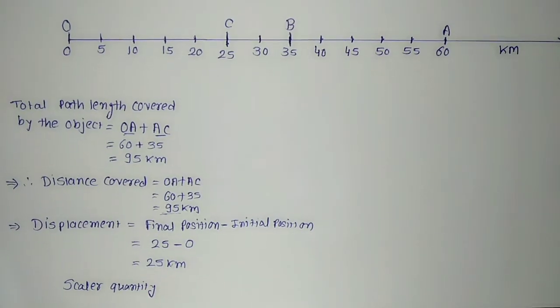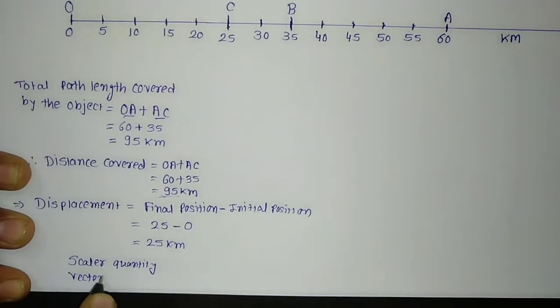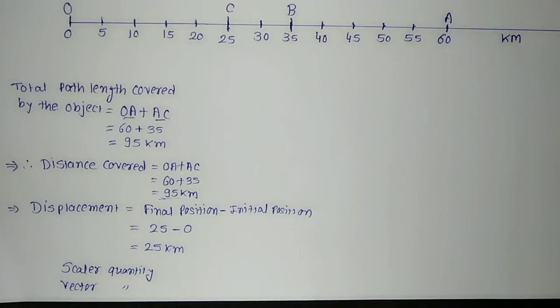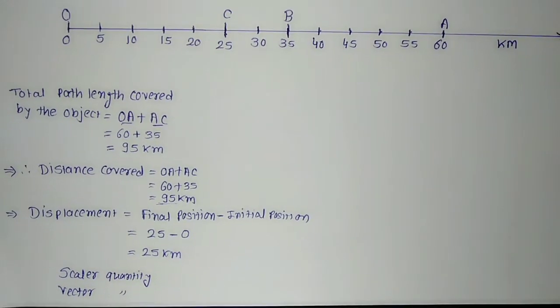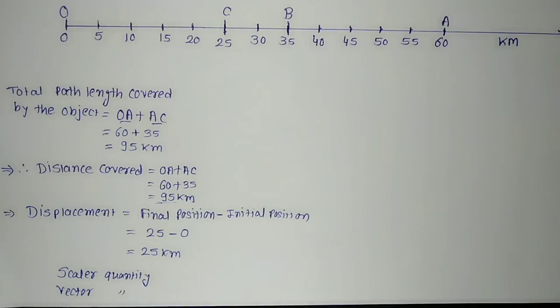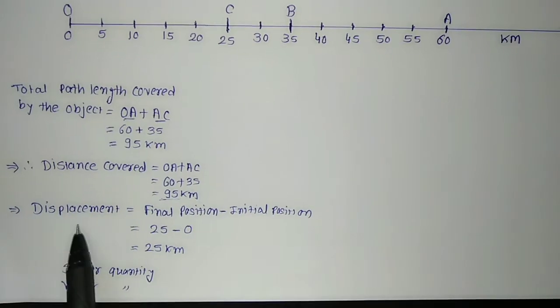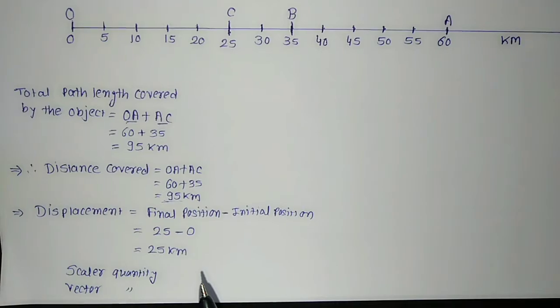And another one is vector quantity. What does it mean? A vector quantity is a quantity which requires magnitude as well as direction, both. This is what we call a vector quantity. So distance is a scalar quantity and displacement is a vector quantity. I hope you have understood this.